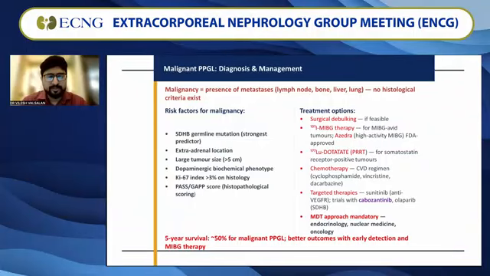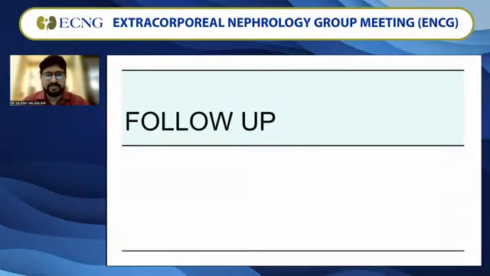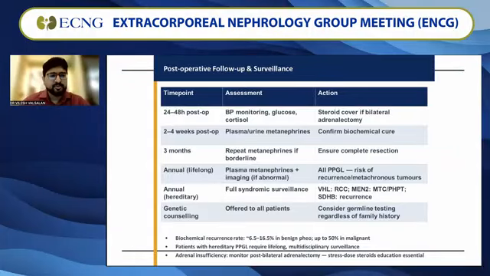So this talks about the different aspects of malignant pheochromocytoma. After we have done the whole hard work, finished the debulking surgery as well as treating the pheo, the biggest step is actually the follow-up. So what are the time points where we need to assess these patients? At 24 to 48 hours post-op, definitely BP monitoring, glucose, cortisol, and we have to supplement steroids wherever you have done a bilateral adrenalectomy. At 2 and 4 weeks post-op, as well as 3 months, we have to repeat the metanephrine levels to ensure complete resection.